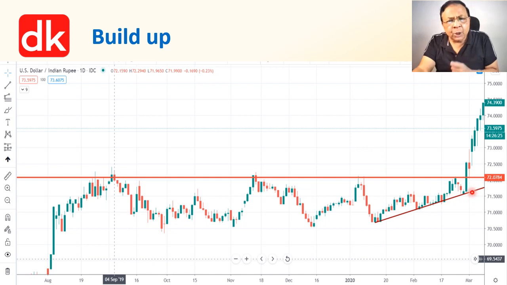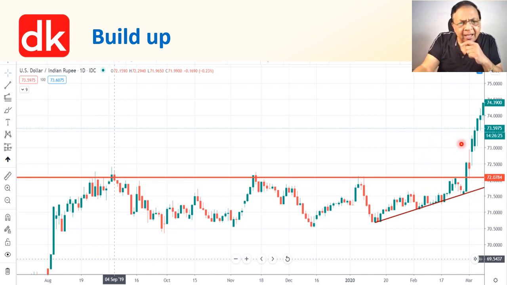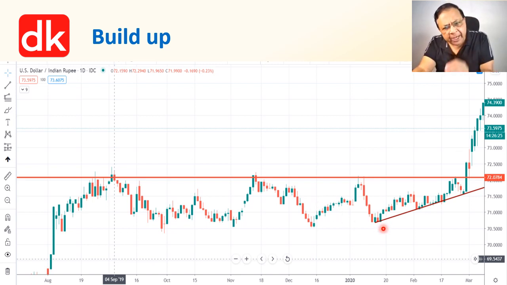Here you can see the formation of a morning star. So here it becomes a very good long trade entry after a build-up has been observed on the price chart in the shape of an ascending triangle.